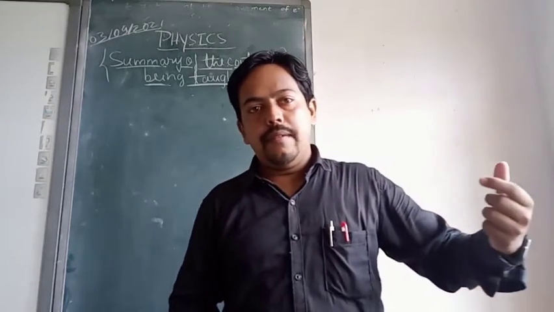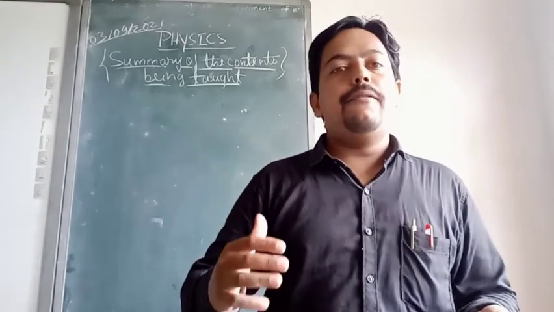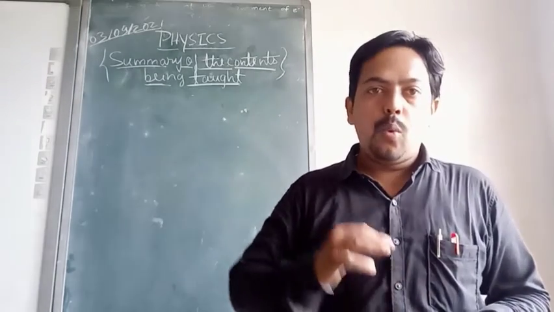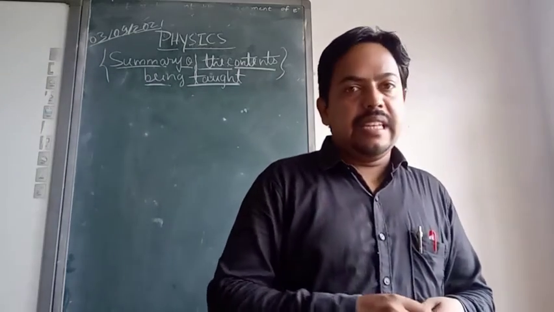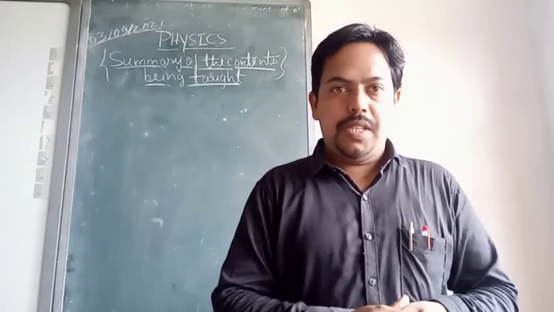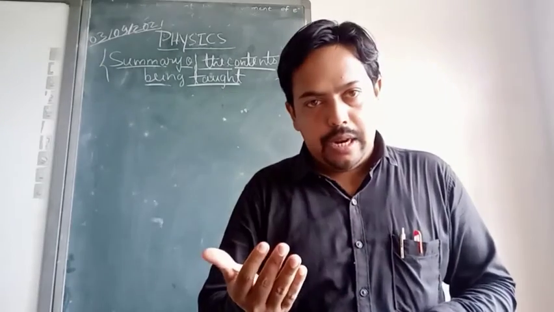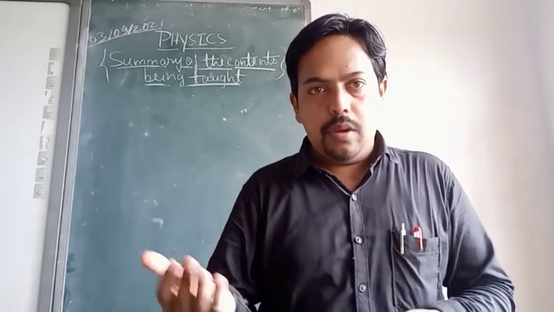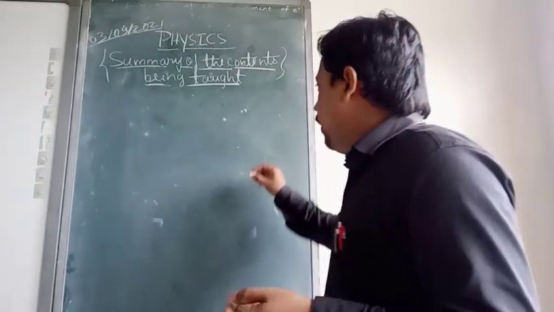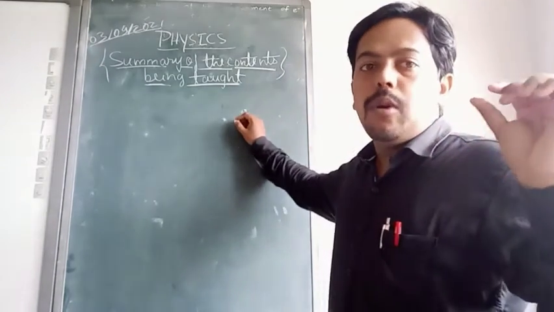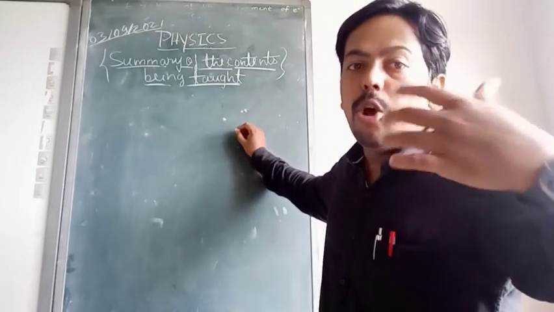In that we discussed many different cases of 1-dimensional motion. We saw 3 types of graphs: the time-displacement graph, the time-velocity graph, and the time-acceleration graph. I told you that we need to keep in mind the basic formulas, the basic formulas of displacement and the basic formulas of velocity.